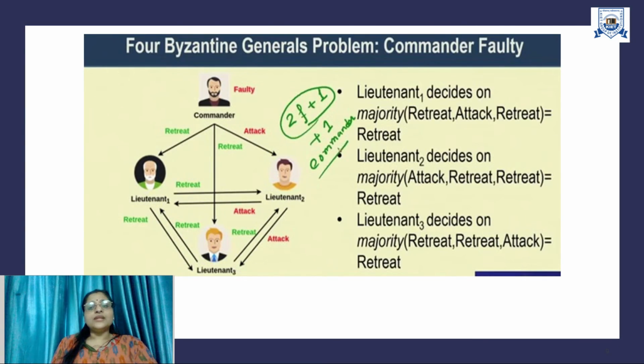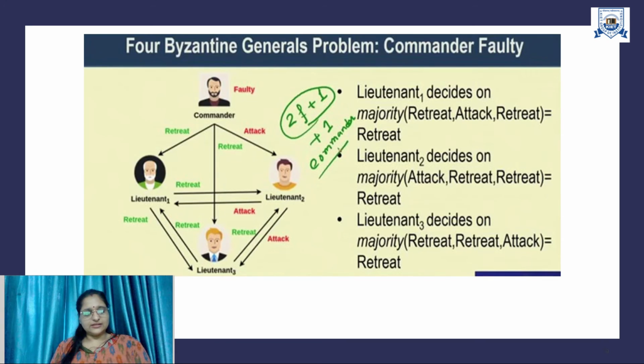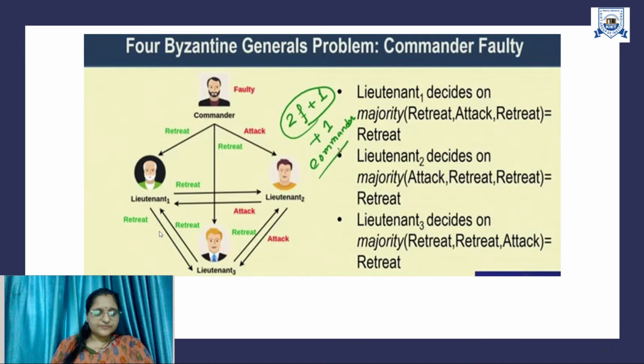All right. Now, how does lieutenant 1 decide what message he received and what he has to agree on? Based on the majority, of course. Just see the diagram and check what messages it is receiving. It is receiving a retreat message from lieutenant 3 and an attack message from lieutenant 2. So the majority is retreat, so lieutenant 1 decides on retreat. Same with lieutenant 2: it will decide on the majority, that will be the retreat one.